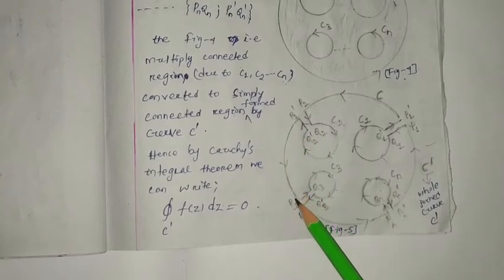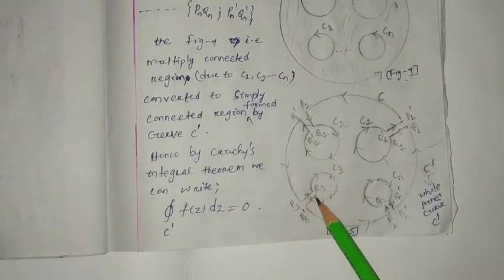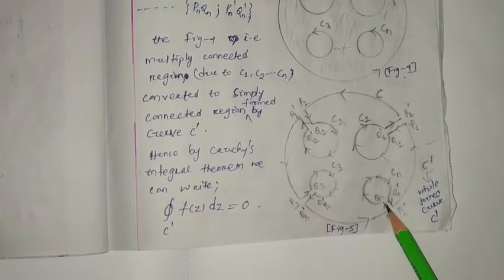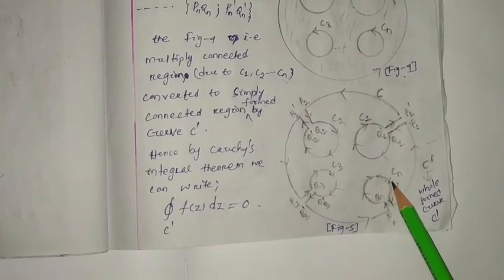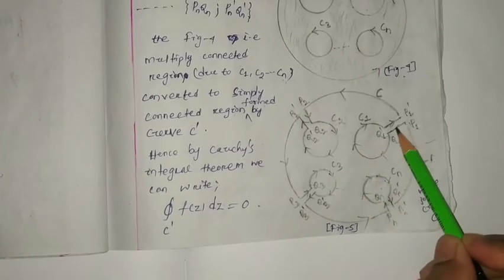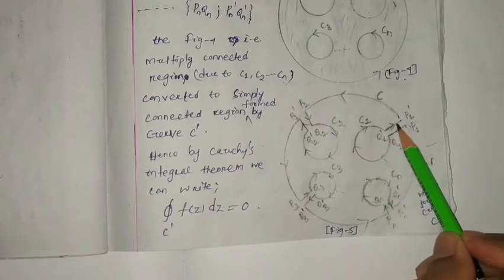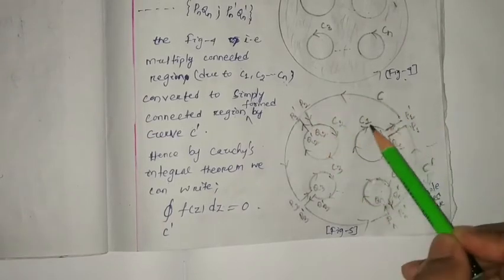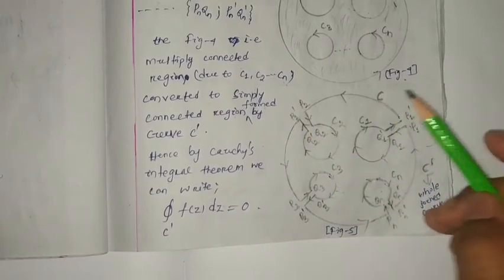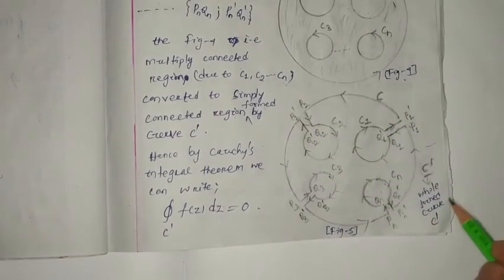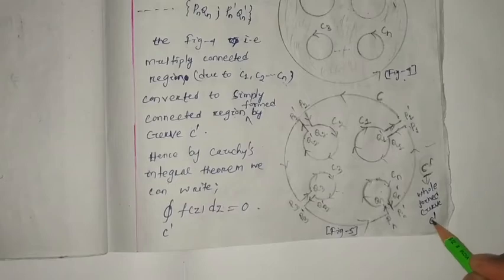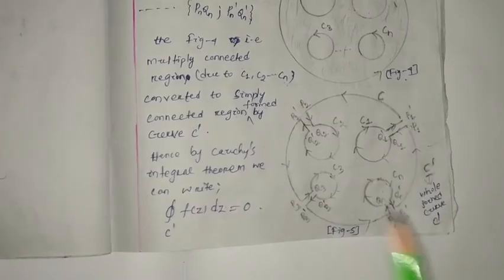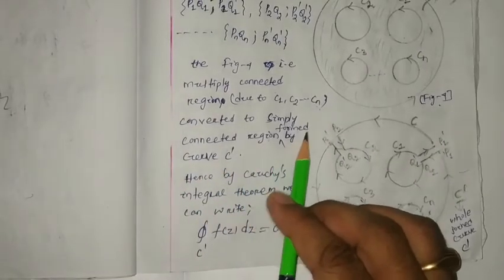Like this, like this, came out, again traversed, again entered, again came out. So with the help of this curve I have drawn now, a single curve, that is your C dash, the whole joint curve C dash, connected, formed by curve C dash.